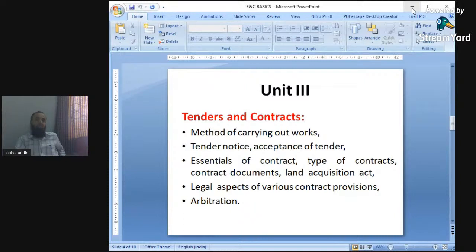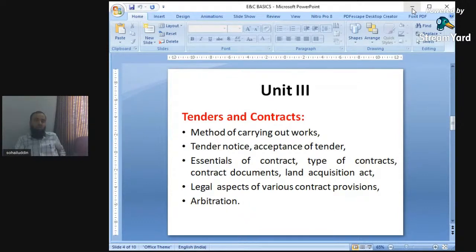There is an agreement between the two bodies, the owner or the contractor, and the execution board. So there is a dealing between the two bodies. In this we will study the various aspects related to tenders, the tender notice, and acceptance of tenders related to the governments. What should be the various procedures related to tenders, which things will be covered in tenders and which things will be covered in contracts.